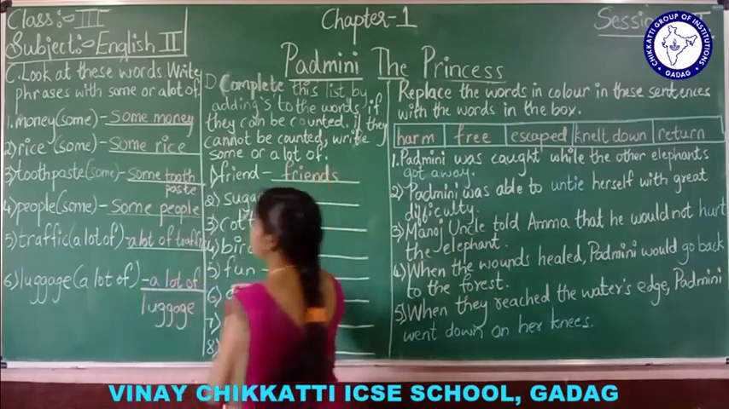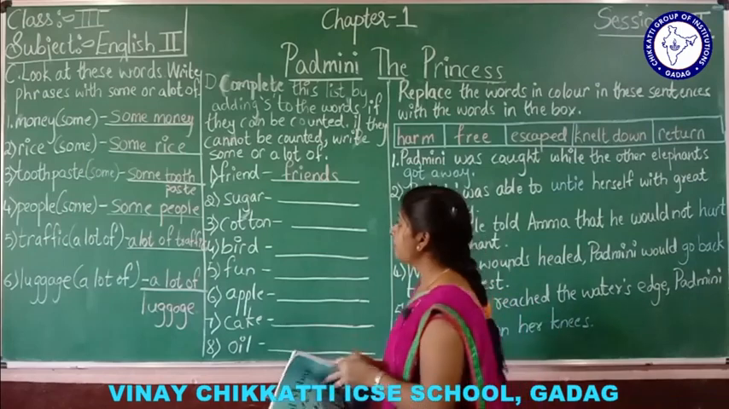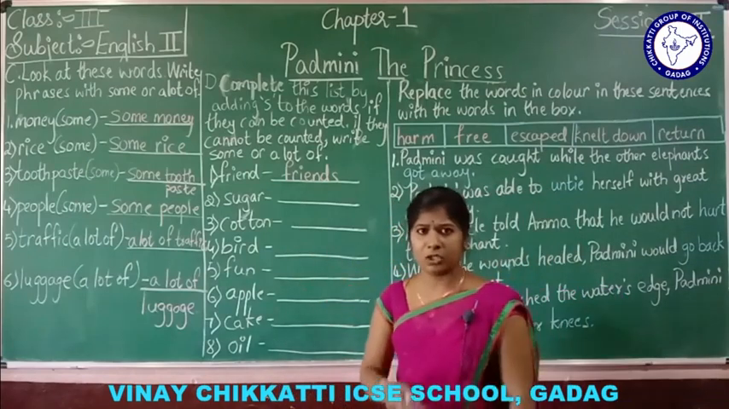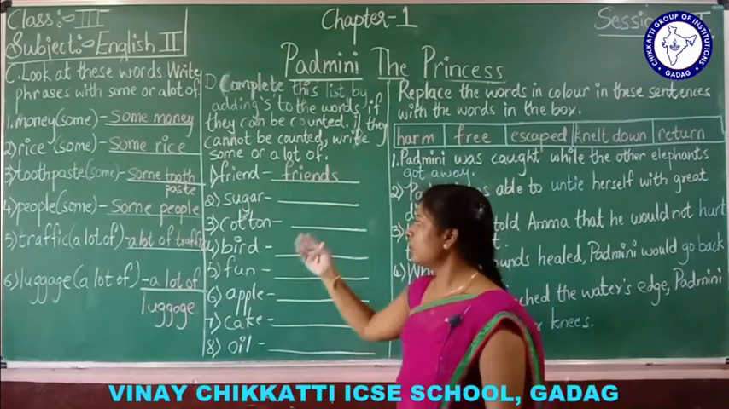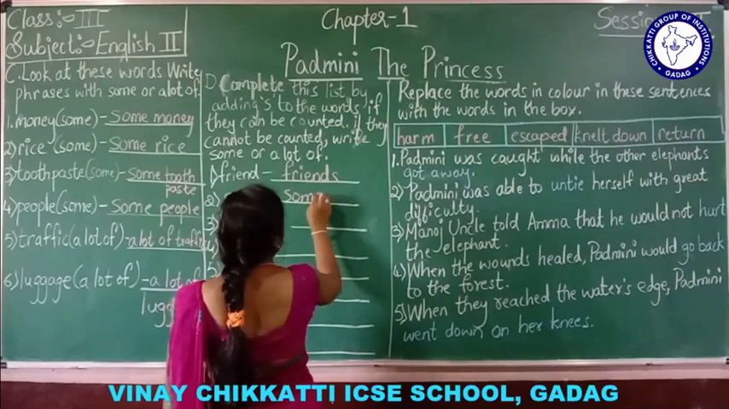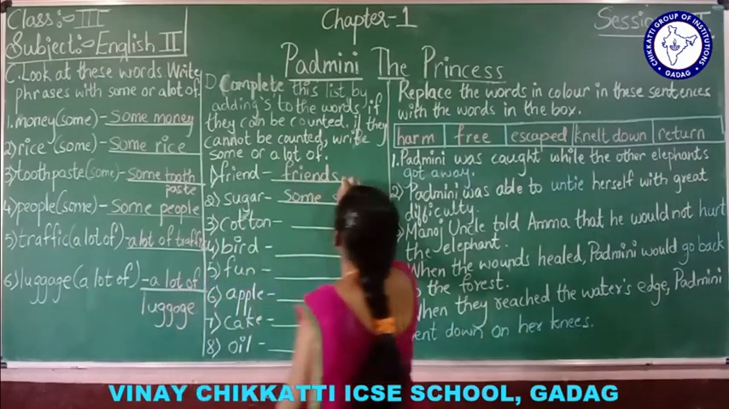Friends. Understood? Okay. Coming to next one, sugar. Can you count sugar? No, you can't count sugar. You can't count rice, no? So we have to write some sugar. Understood?